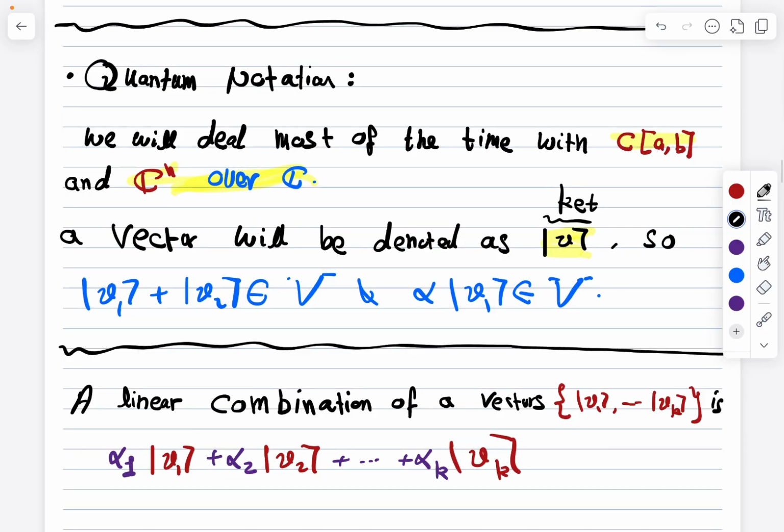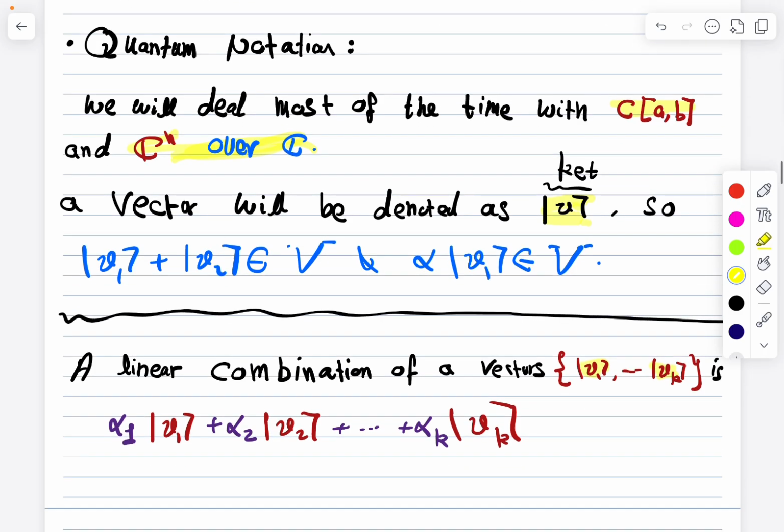Now, a linear combination, maybe most likely you are familiar with this terminology. Linear combination of vectors. So if I have, as I said, I will use the ket notation, k vectors, v1 up to vk, a linear combination is basically you multiply each one by a scalar and you sum. So from the name, it's a linear combination.